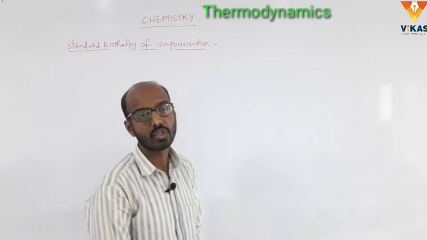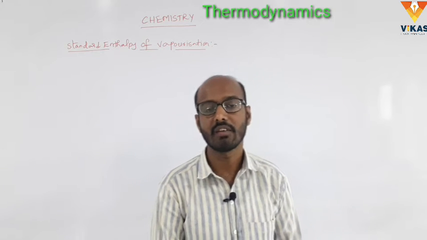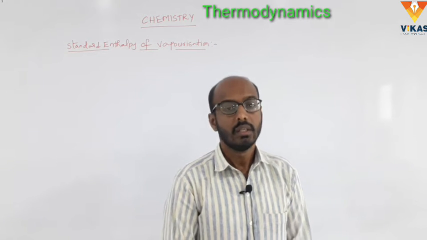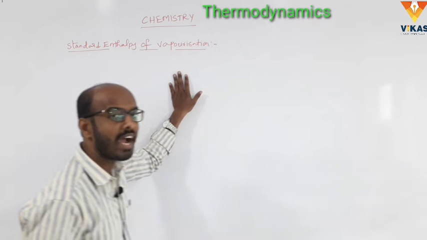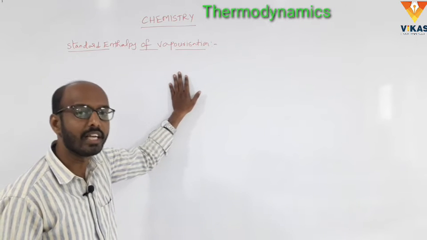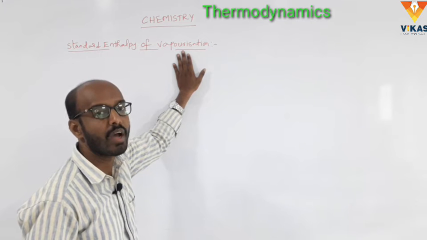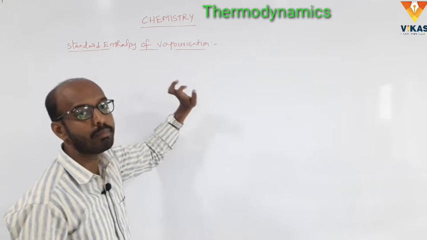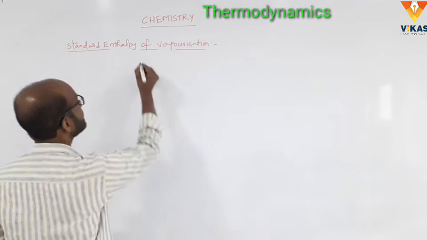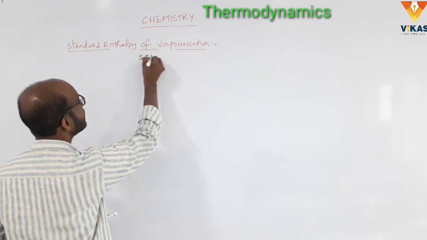Once again, what is the meaning of standard enthalpy of vaporization? The amount of heat required to vaporize a liquid at STP. What is the meaning of STP? Standard temperature and pressure.